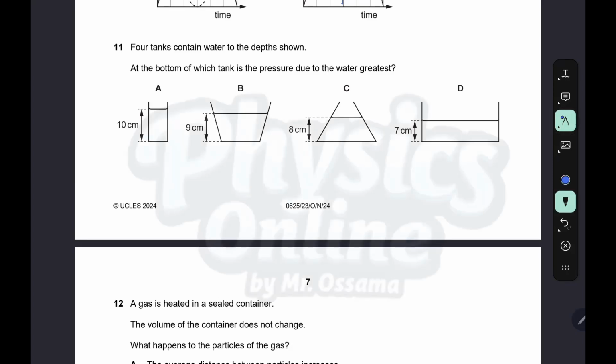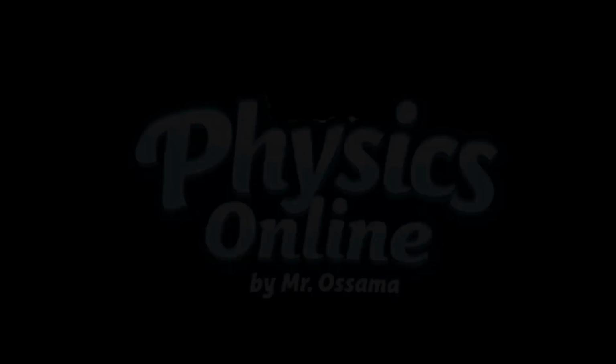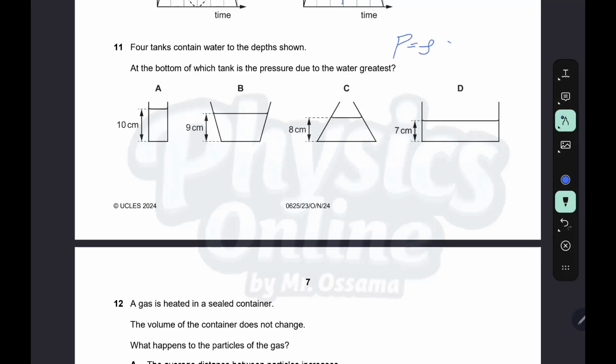Question 11. Four tanks contain water to the depth shown. At the bottom of which tank is the pressure due to the water greatest? Pressure equals rho g h, so it depends on rho, g and h. Rho: they have the same density, all of them water. G is constant, so pressure here depends on the height. The height here, we have the maximum height at A.